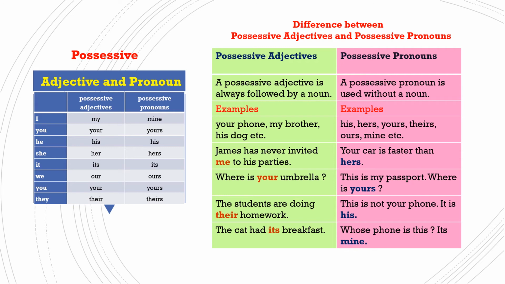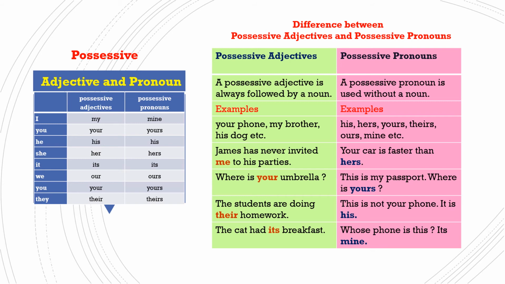Possessive adjectives and possessive pronouns: if we see, a possessive adjective is always followed by a noun, whereas a possessive pronoun is used without a noun. Example, your phone, my brother, his dog, these all are followed by a noun, whereas possessive pronouns, his, hers, yours, theirs, ours, mine, are not followed by a noun.